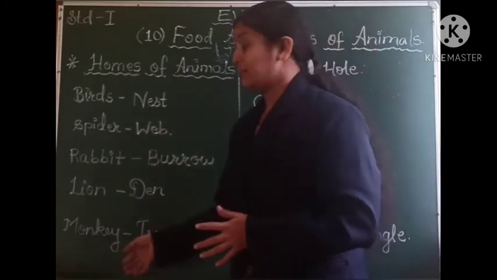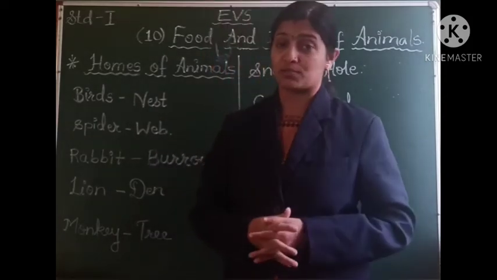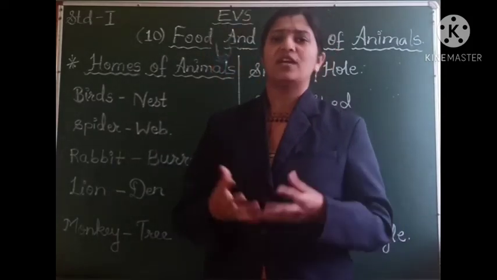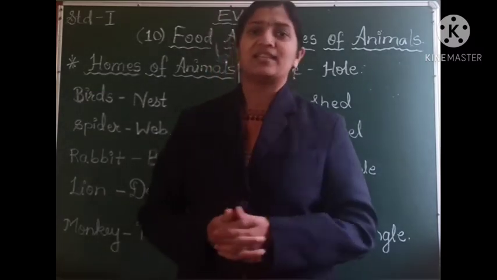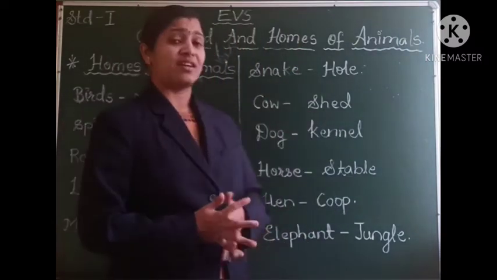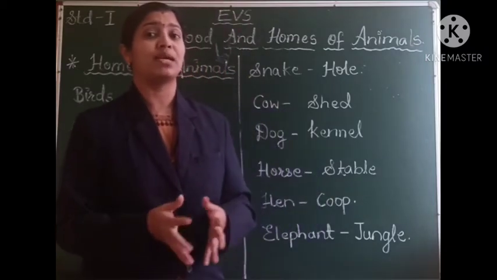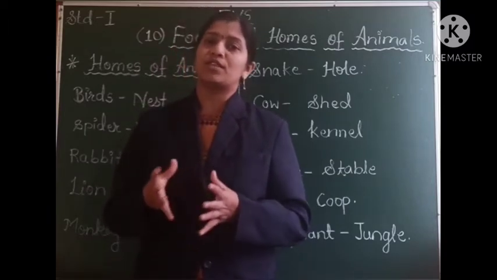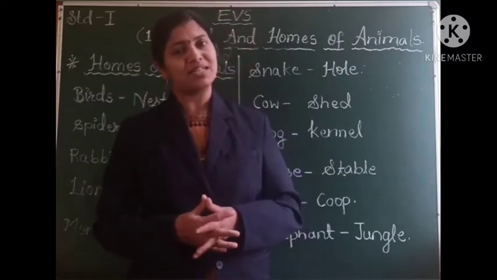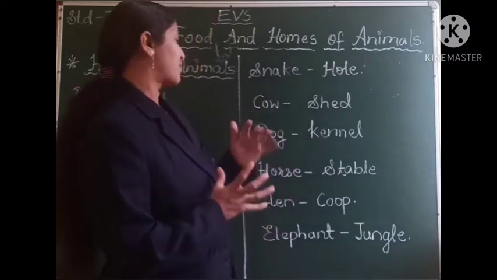The next are the monkeys. So monkeys, they do not have a special home, but they live on the trees itself. It may be any tree. They just live on the trees. The next is snake. Snake is also an animal which does not take a lot of effort in making a house, but it just lives in a hole which is made by some other animals. It just goes and lives there. The next is the cow.